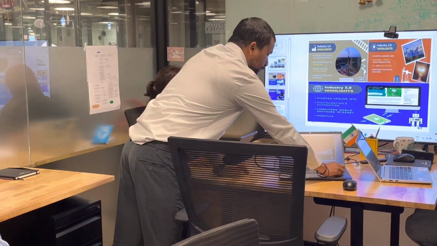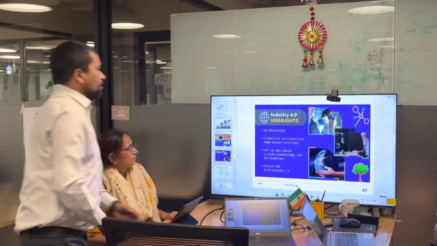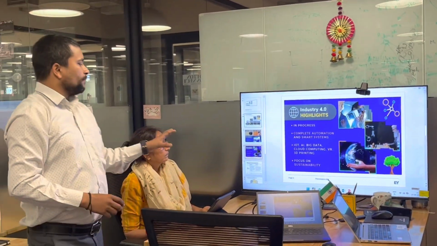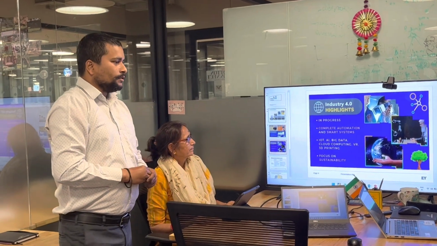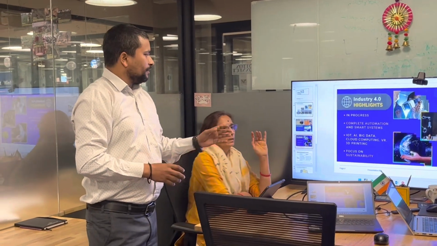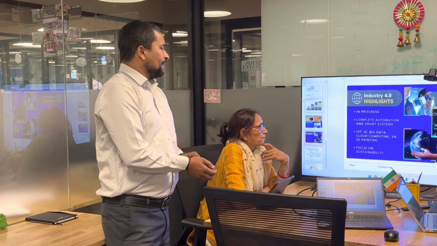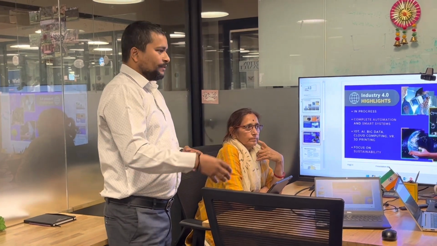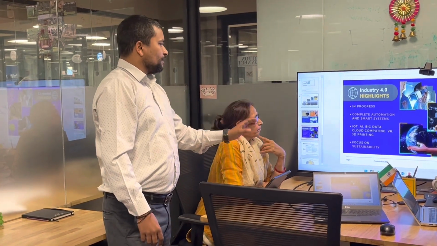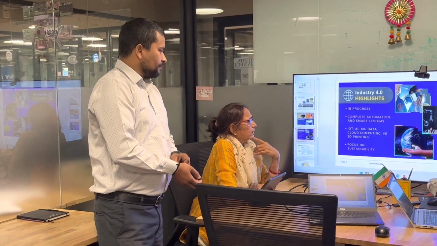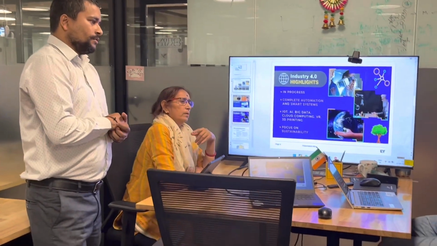When we talk about 4.0, I copied this slide from Kuldeep sir. We are following this, we are in this field, but nowadays we are moving toward Industry 5.0. We are in this process and we want to achieve 5.0.